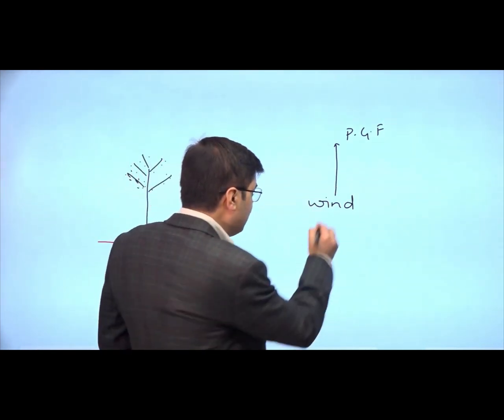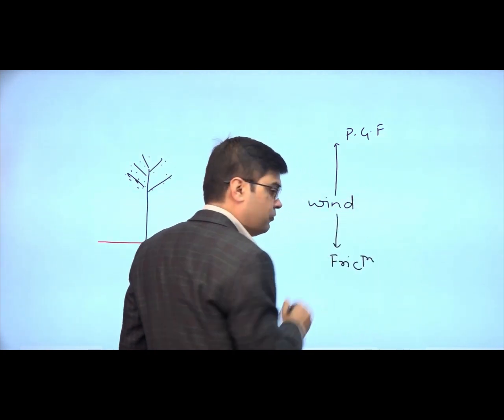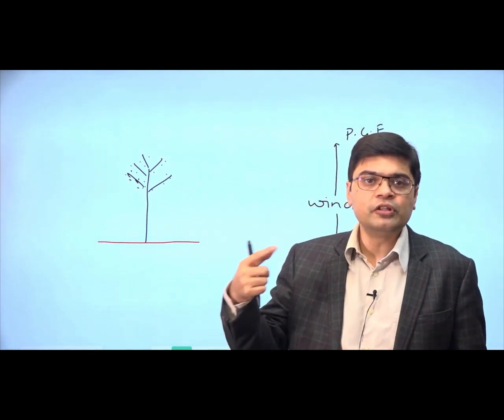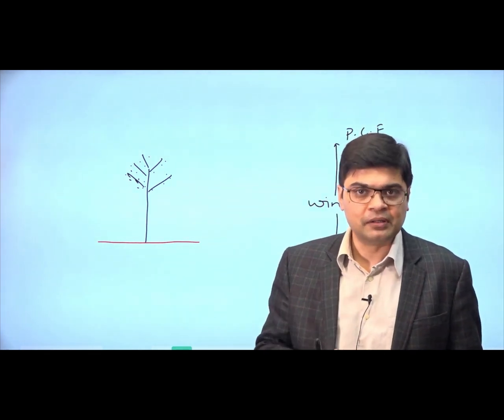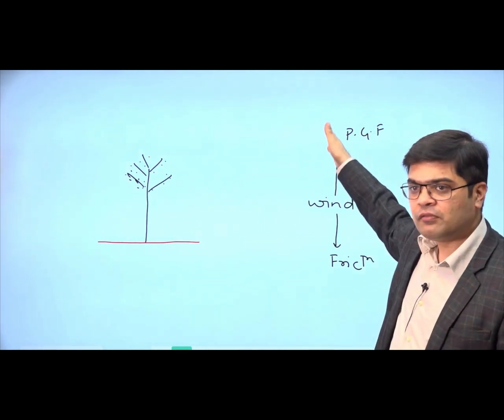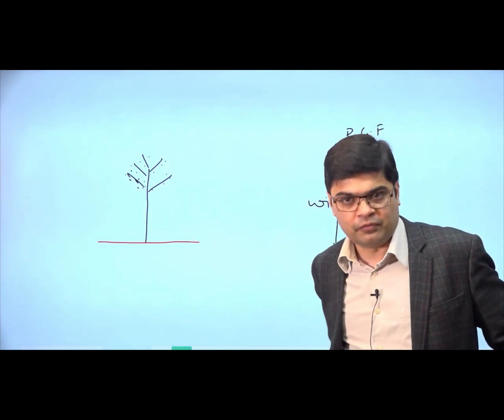will be the force of friction. And the force of friction is always going to act exactly opposite to the direction of the wind speed. Okay? So if wind is moving in the direction of PGF, friction will be exactly opposite. Greater is the force of friction, lesser will be the speed of the wind.